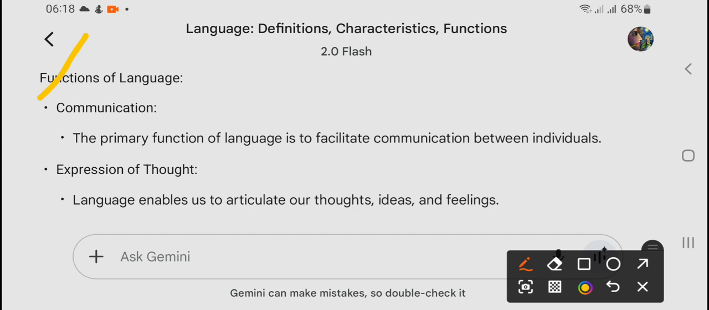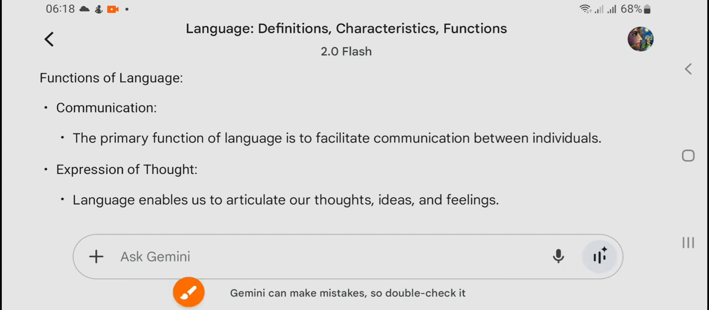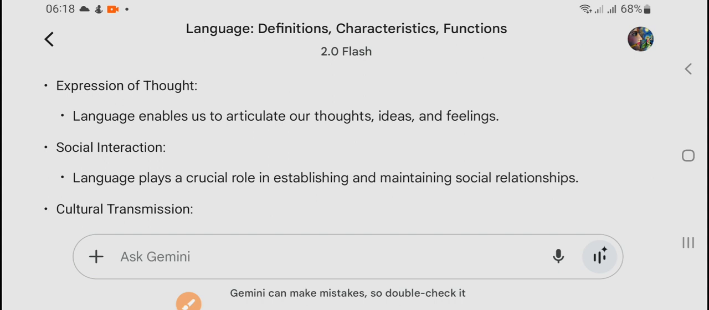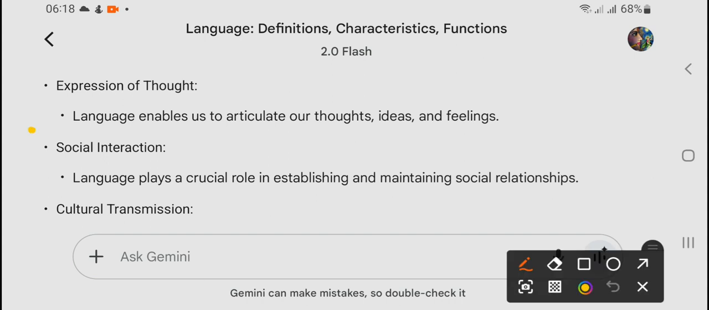So that is communication. The first function is communication, which means the primary function of language is to facilitate communication between individuals. Number two, expression of thought, right? If you remember, my dear students, if you remember the characteristics, then you can write the functions on your own.